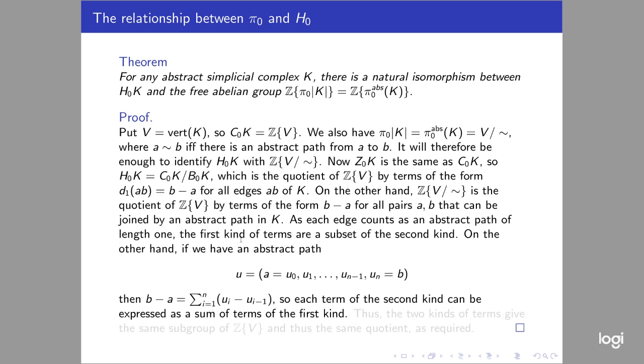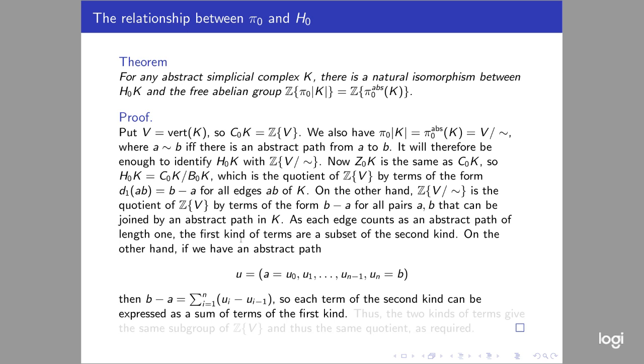But B minus A we can express as the sum of the terms U(i) minus U(i minus 1). You take U1 minus U0, U2 minus U1, and so on. We've seen this kind of telescopic cancelling before: everything in the middle cancels out, and the sum of those terms ends up being the same as B minus A. Now, each of the terms in that sum is the difference of the two endpoints of an edge, and that's our first kind of terms, the ones we used when we were constructing H0(K).